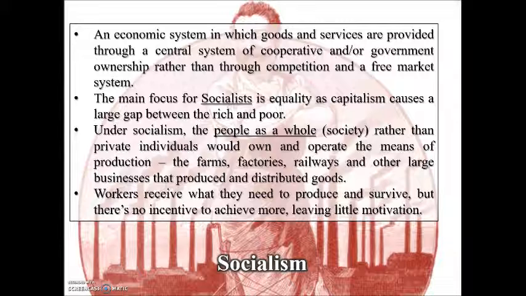The main focus for socialists is equality, as capitalism causes a large gap between the rich and the poor. Under socialism, the people as a whole, the society rather than private individuals, would own and operate the means of production: the farms, factories, railways, and other large businesses that produce and distribute goods. Workers receive what they need to produce and survive. There's no incentive to achieve more, leaving little for motivation.